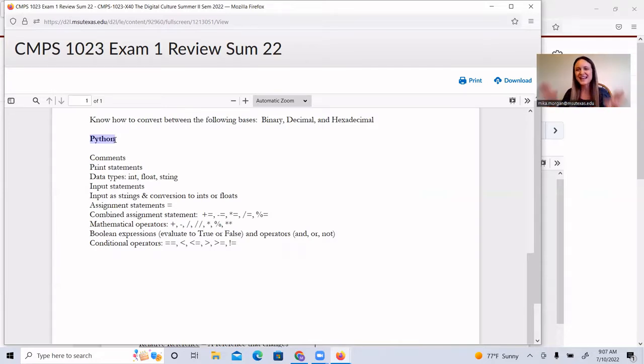So if you take your test and the grade looks low, don't panic. Those can't be auto graded. So I'll have to go back in and I'll add those points in.